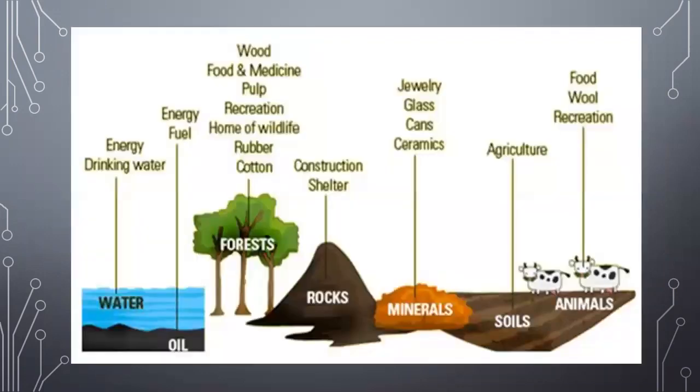Look at this picture. You can see many things in this picture: water, oil, forest, trees, rocks, minerals, soil, animals. All these things are called matter. What is matter? You have studied about matter in your previous classes. Matter is anything which has mass and occupies space.